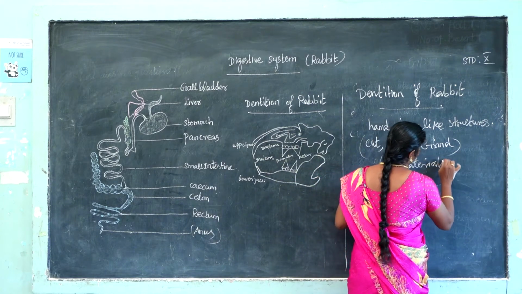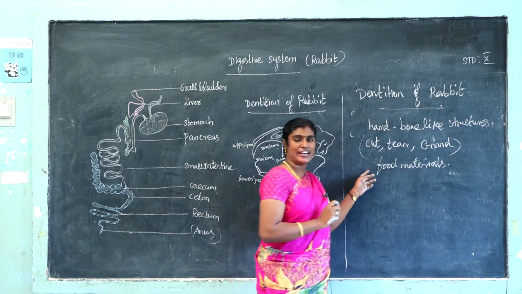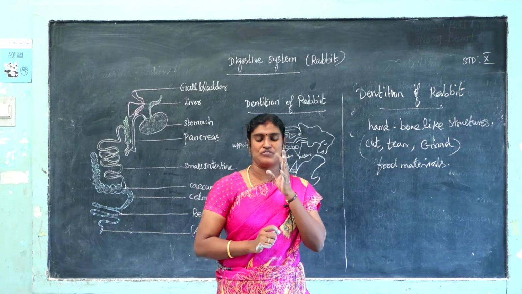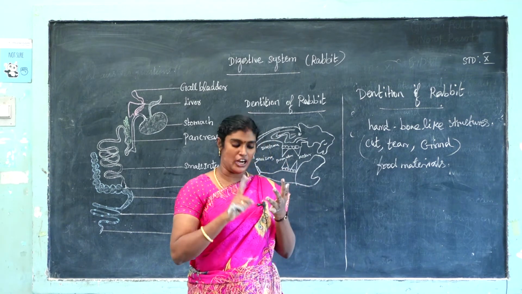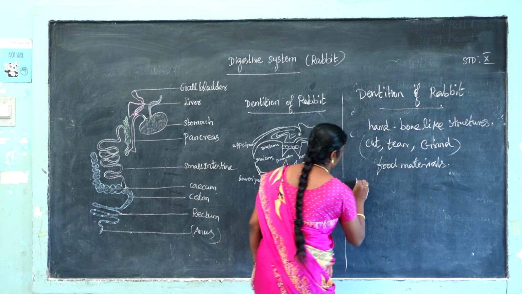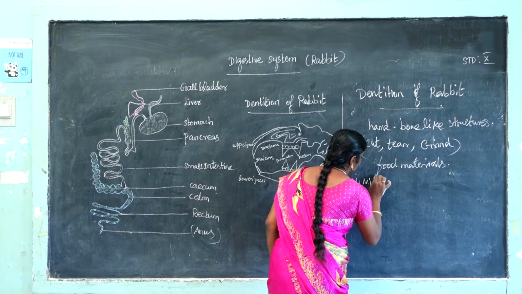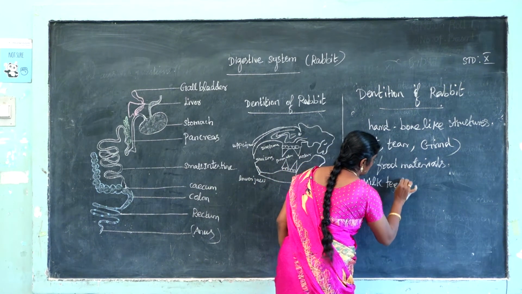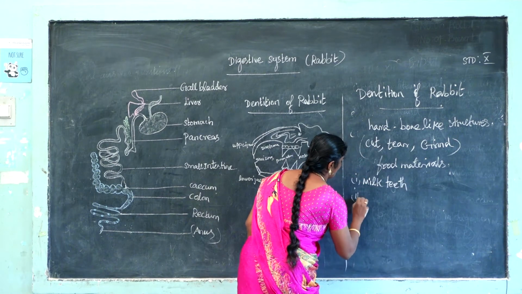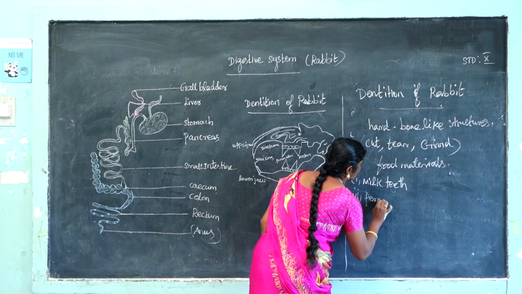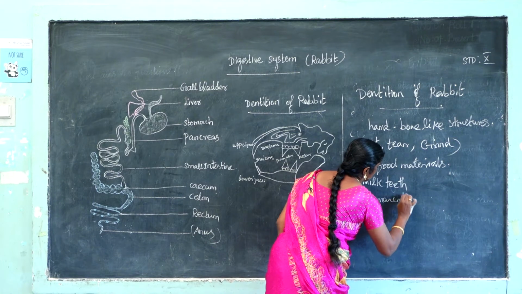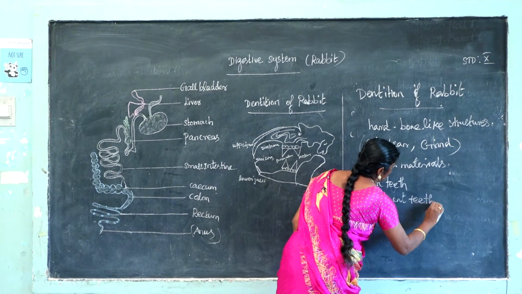Next, rabbit has two sets of teeth. The first one is milk teeth, the second one is permanent teeth. What is milk teeth?